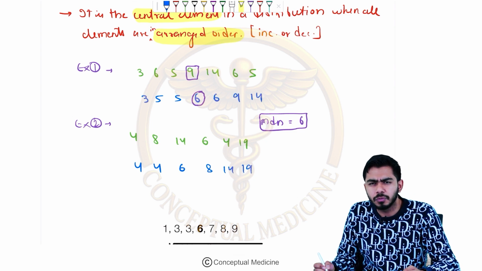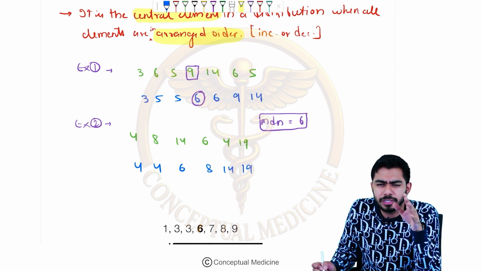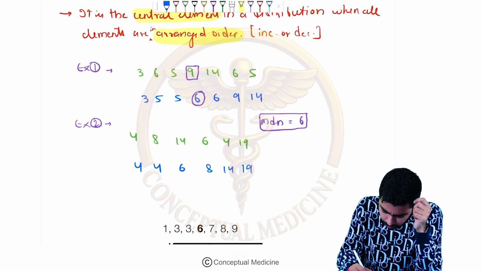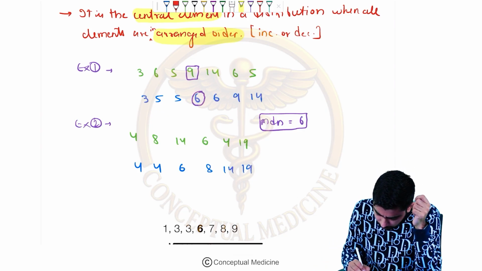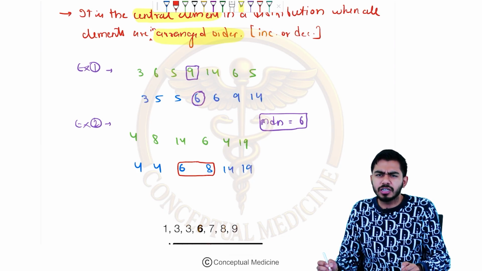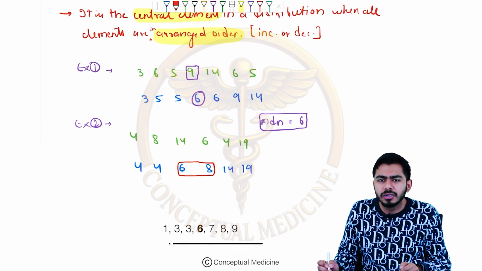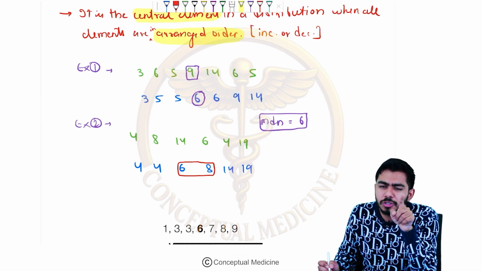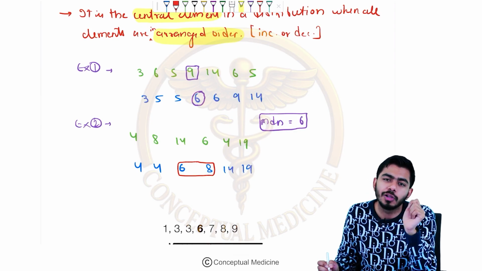Now, you are looking a bit confused. Yeah, I can see that. So basically, what you might be thinking is, two values I can see. Now, should I choose 6 or should I choose 8? Should the median be 6 or should the median be 8? Actually, neither. The median should not be 6, and should not be 8, but the average of these two values.